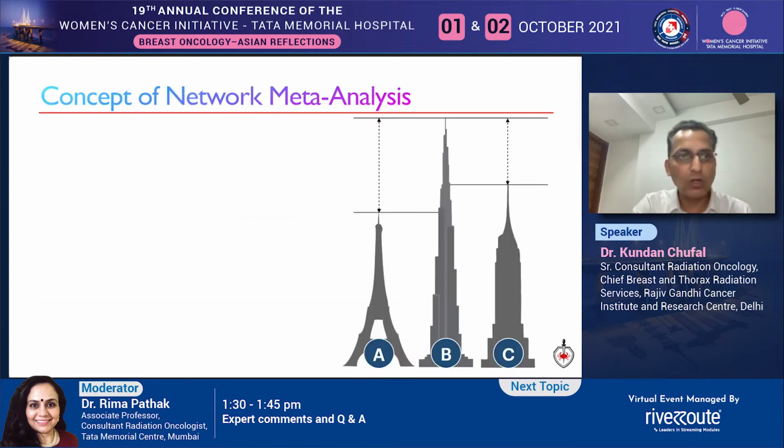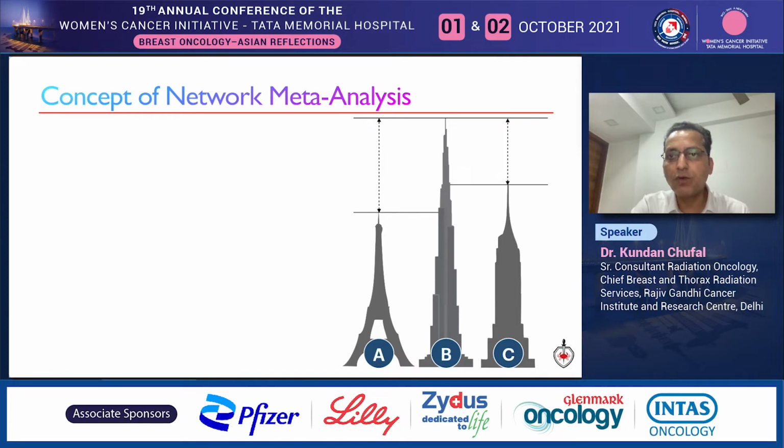And this is the key concept of a network meta-analysis, where direct and indirect comparisons can be evaluated objectively. So let me give you a quick example where we have a direct comparison of a height between a tower A versus B and a tower B versus C.